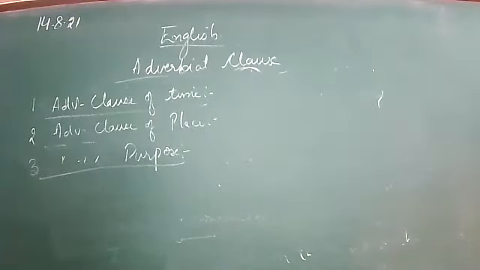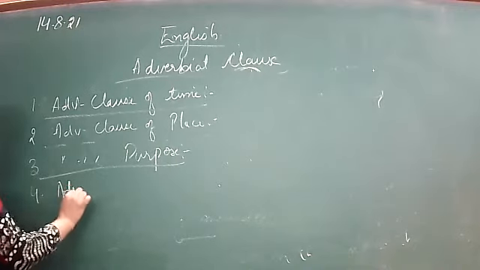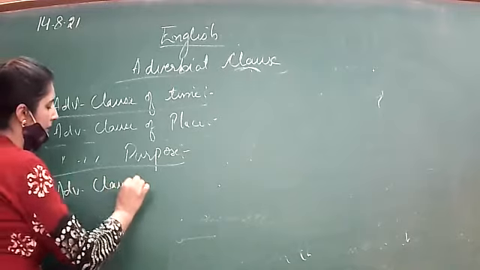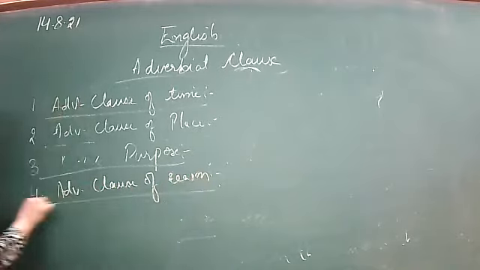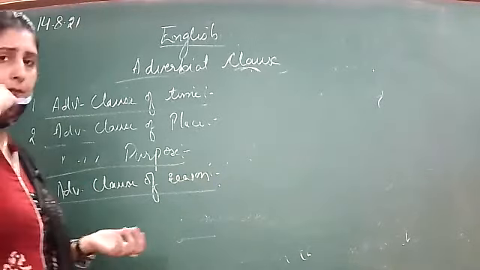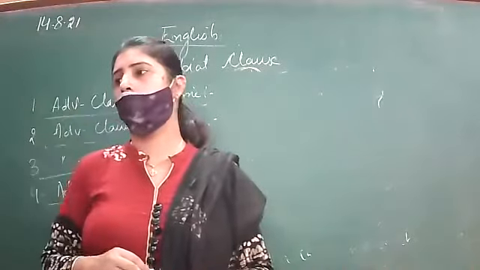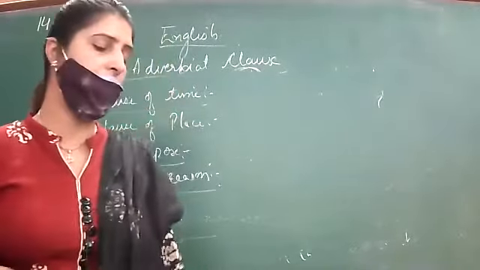Next, we have the adverbial clause of reason. Reason, how are we showing reason? With because. For example, because I have an urgent piece of work, right?